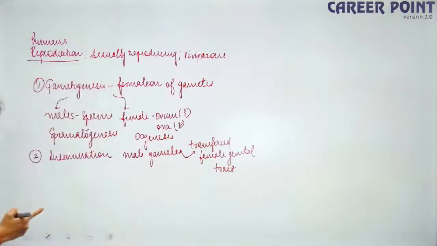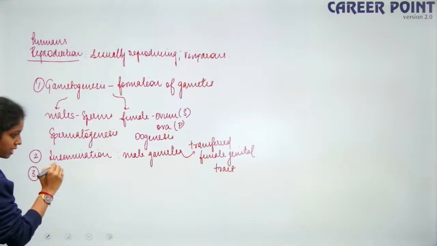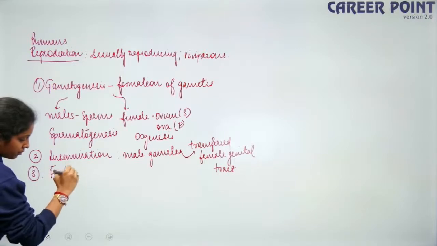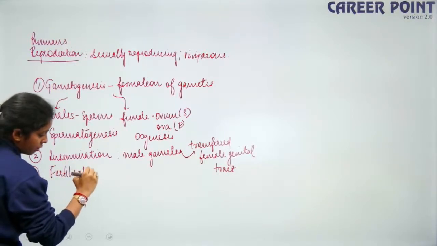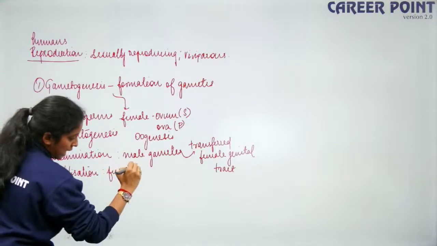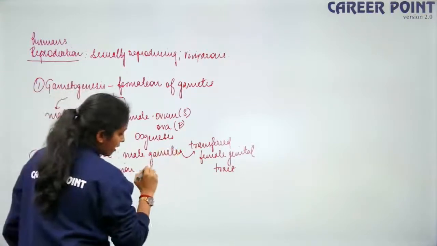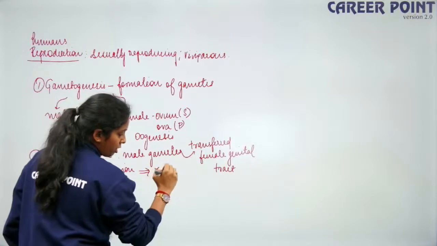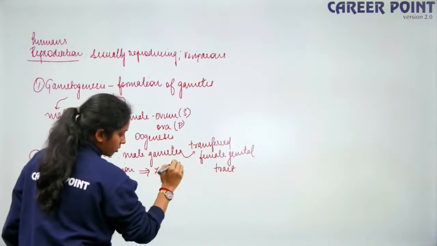Right, so the meeting has happened. Once the meeting has happened, the fusion happens, that is fertilization. This is the fusion of the male and the female gamete. The fusion of male and female gamete leads to the formation of the zygote.